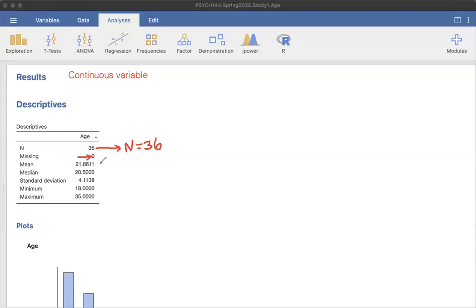The next part, the mean and the median, are measures of central tendency. Measures of central tendency tell us about the center of the data set, or about the norm, or what is common in our data set.